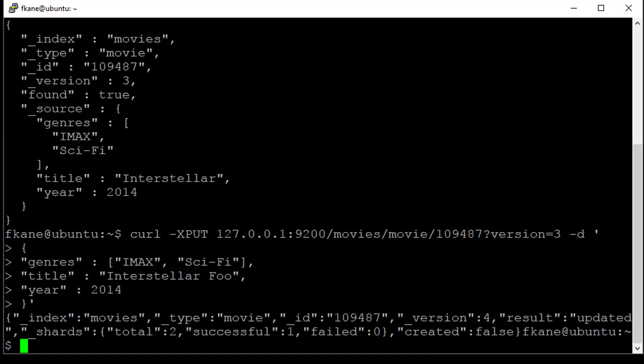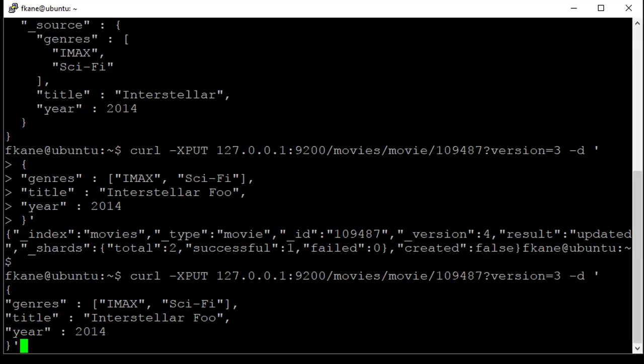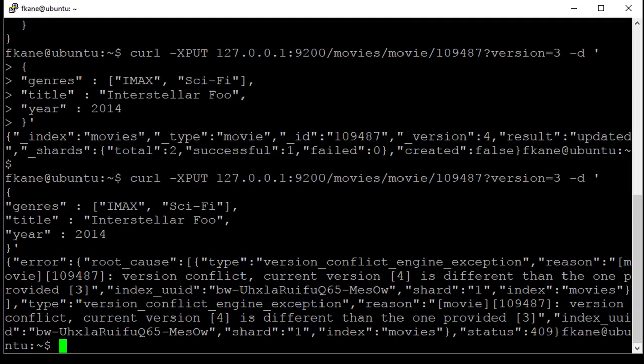Now let's say that I'm another client who is trying to do that same update at the same time. Let's try and do that same command again, where I'm saying, okay, I want to update version number 3 explicitly. So imagine this is coming from some other server somewhere, some other client who didn't get the memo that somebody else already updated this to version 4. And you can see that I actually got a conflict error there, version conflict engine exception. Reason: version conflict, current version 4 is different than the one provided, 3. So you can see there that I got an error back just like I should, because Elasticsearch has detected that I'm making an update request based on outdated information.